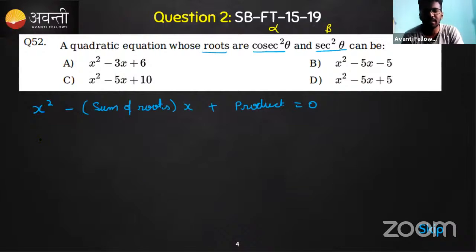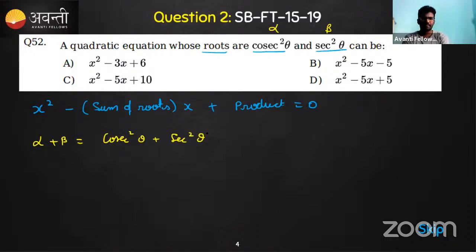All right. So let's try. The sum of the roots, for example, alpha plus beta, we can write as cosecant square theta plus secant square theta, isn't it? And the product of the roots, alpha beta, as cosecant square theta into secant square theta. Correct. We just have to simplify this. Let's see what we'll get.